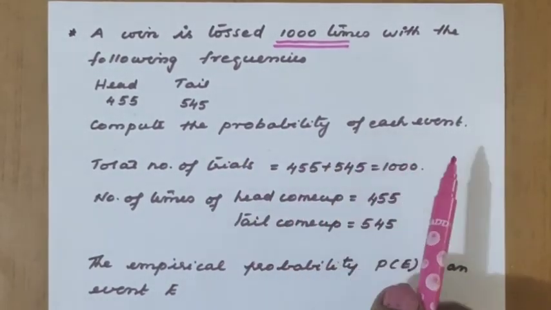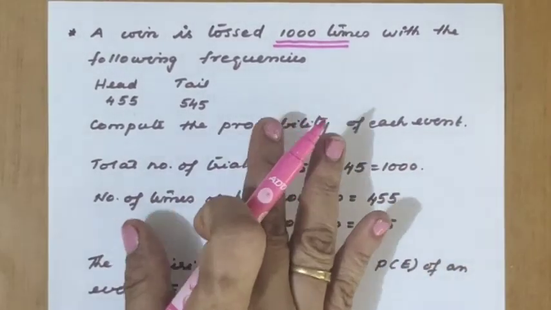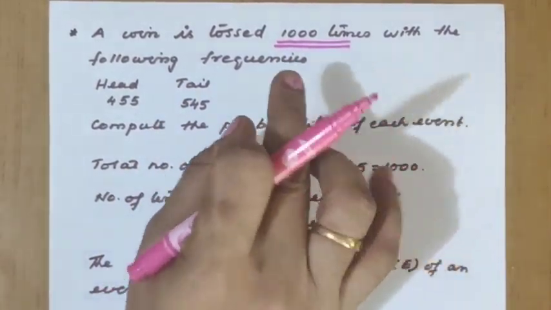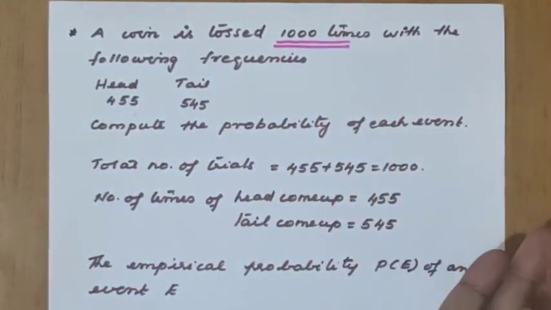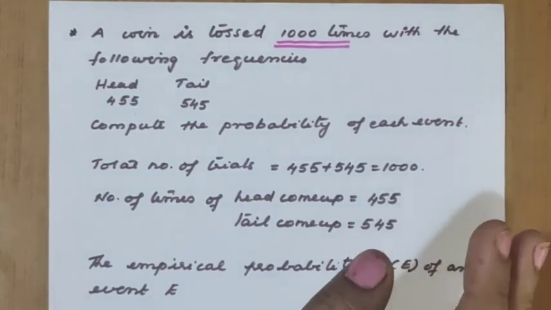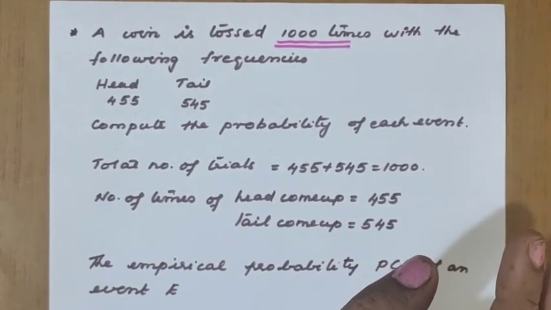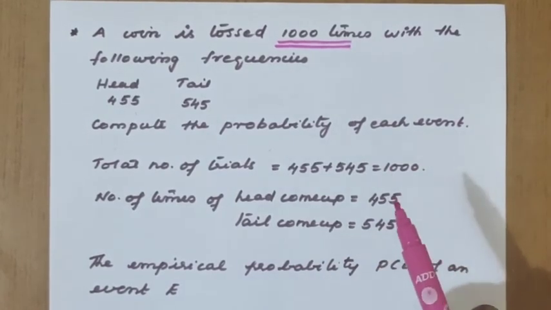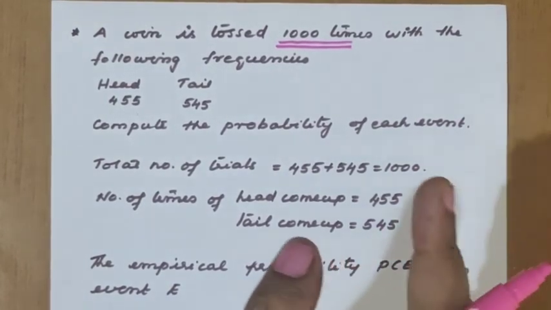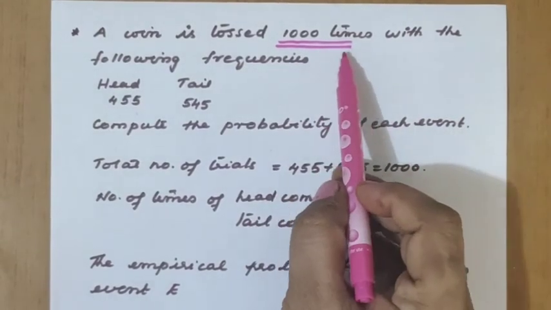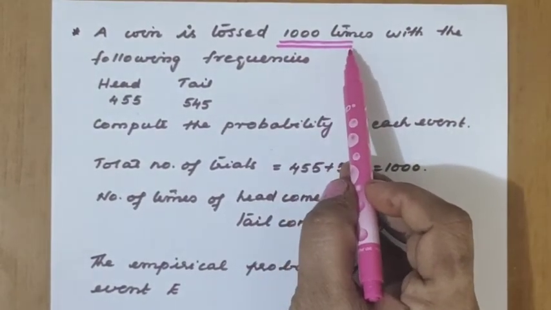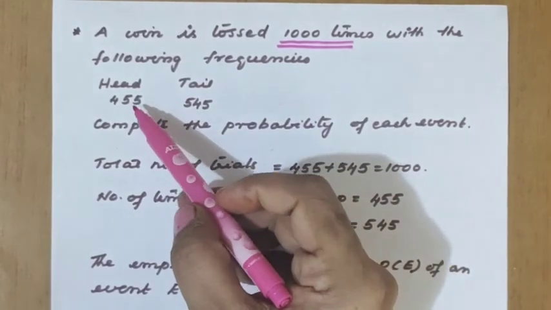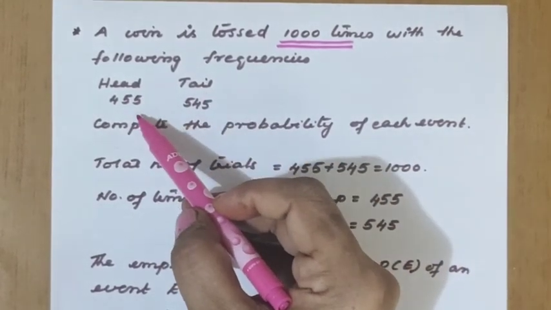Compute the probability of each event. This is called the experiment, and this is called trials. Based on this we are going to find the probability. This type of probability is called experimental probability or empirical probability. Now I think you got an idea. We have to conduct trials and note down the total number of trials. What is the total number of trials here? 1000. In that, what is the result or outcome? Head or tail? Head how many times?